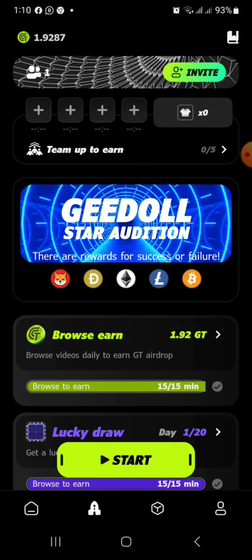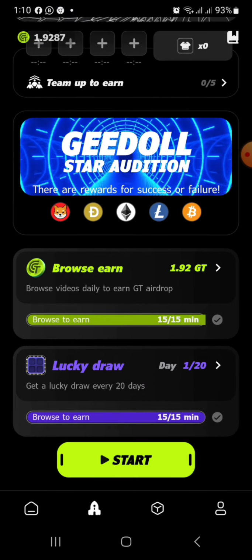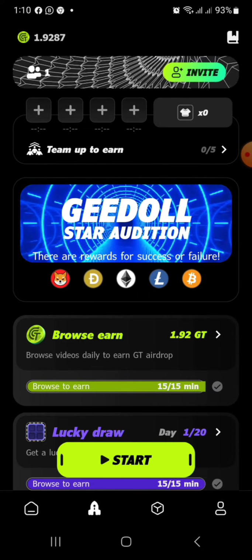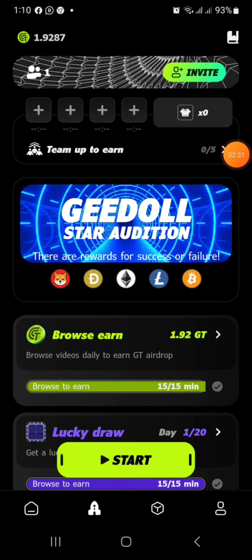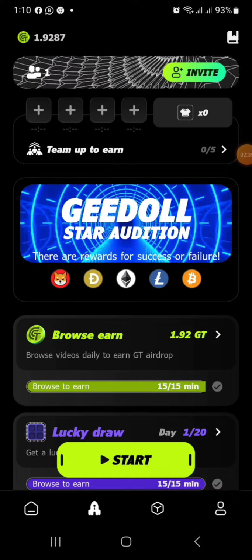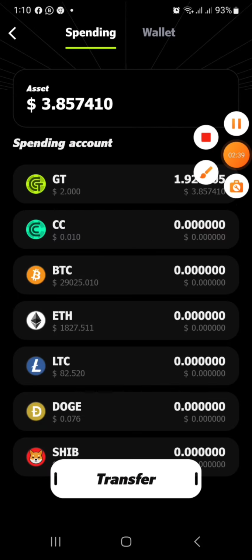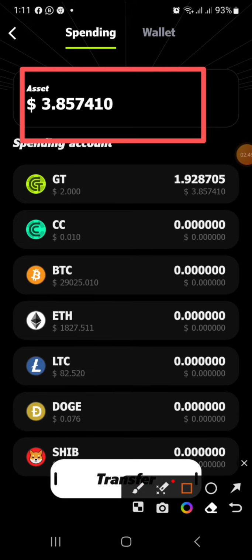Moving on to this place, this is where you see your earnings every day. Every 15 minutes you spend on this app, you earn roughly $3.86, and this is where you access your earnings. You click on this place, then you access your earnings, how much you'll be able to make. This is a new account, take note, and you do not have multiple accounts on this platform. If not, you will get banned.